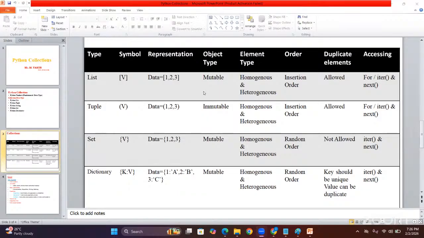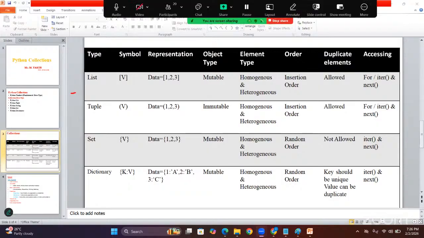Now I am coming, sir. In what situation can we use the list? A real world example: I am trying to save student names. See, in my classroom, I have 20 students. First name is Anil, second name is Babu, third name is Charan, fourth name is Dhanunjay. Sixth name is again Anil. Yes or no? With Anil, more than one student is there. Is it possible or not in a classroom? So it is possible.